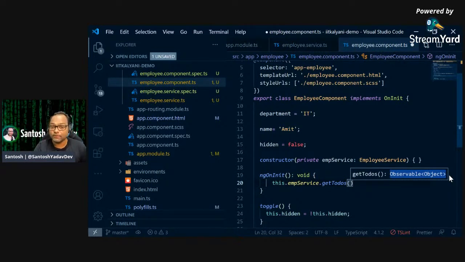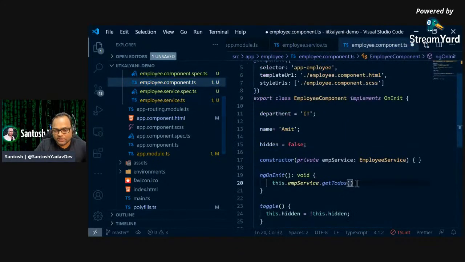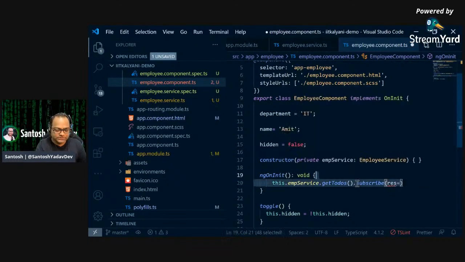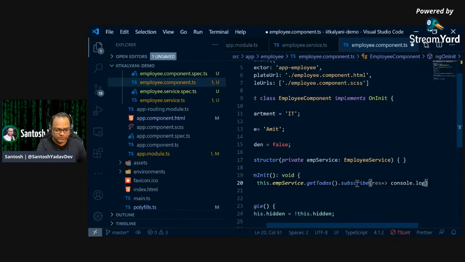RxJS follows something known as the publish and subscribe pattern, where you write a publisher. This is a publisher. It will publish something to you, and in case you want to receive some data from it, you have to subscribe. What I mean by subscribe here is actually .subscribe. So I'm saying call .subscribe, and then whatever you want to call it, data or response, and then we will just log the response to the console. That's it.